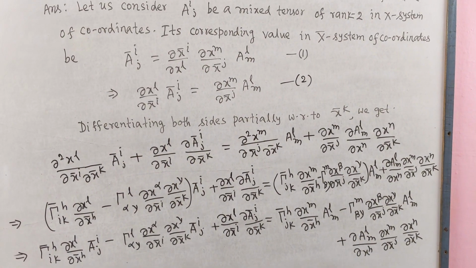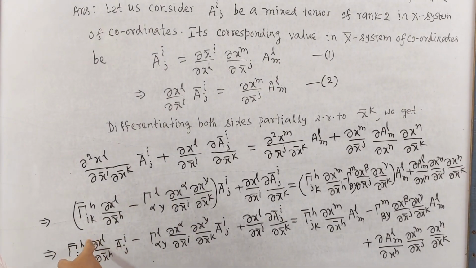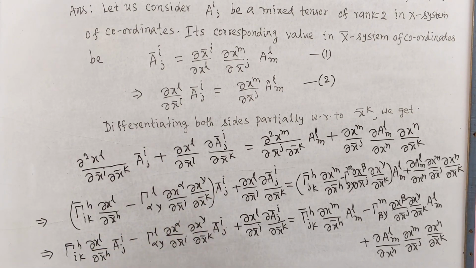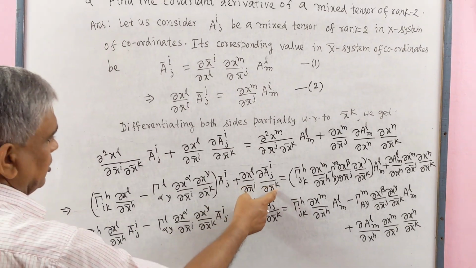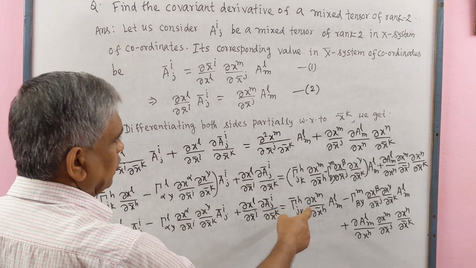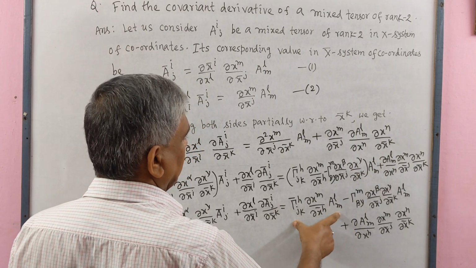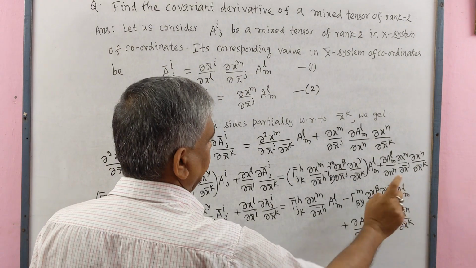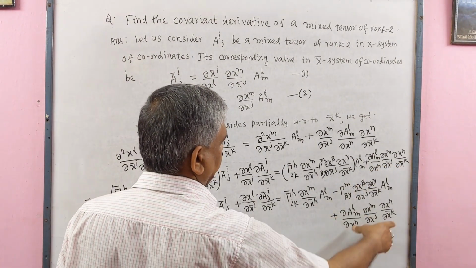Now we multiply; this multiplied with this, and this multiplied with this, this remains same. We multiply this with A^l_m and minus, we multiply this with A^l_m, plus this is same.